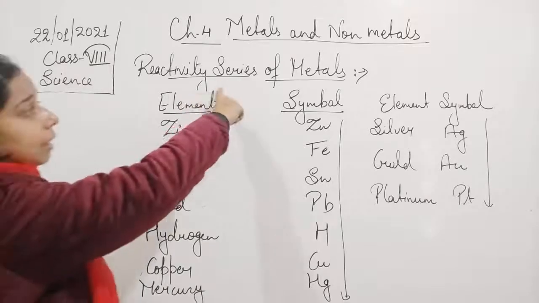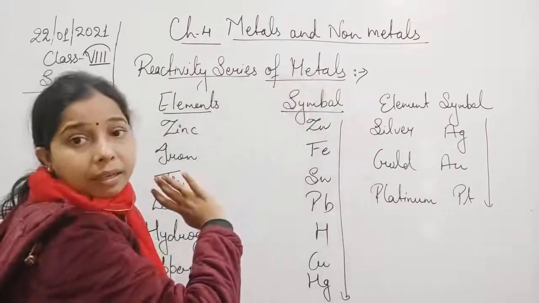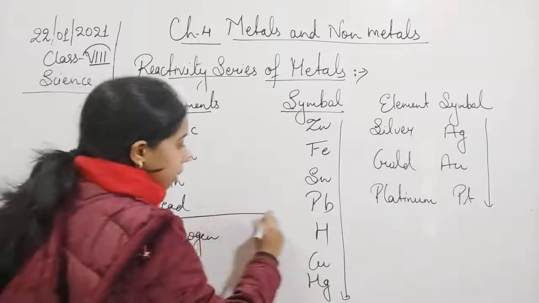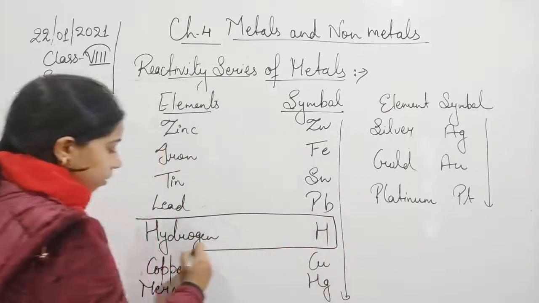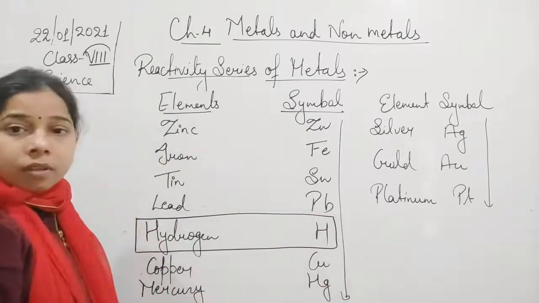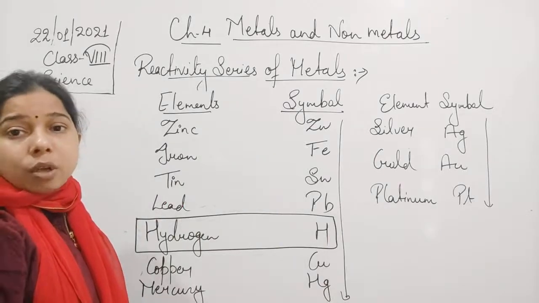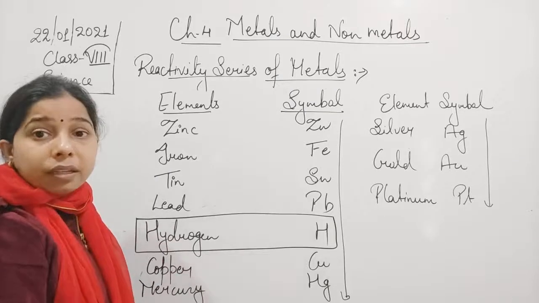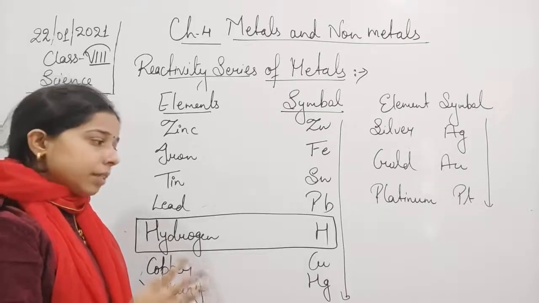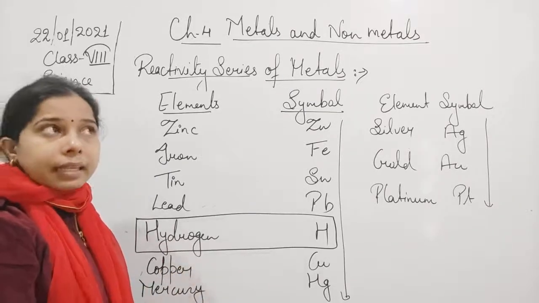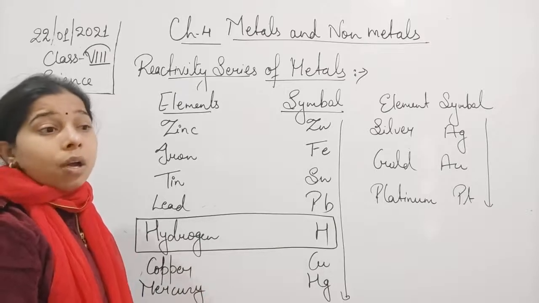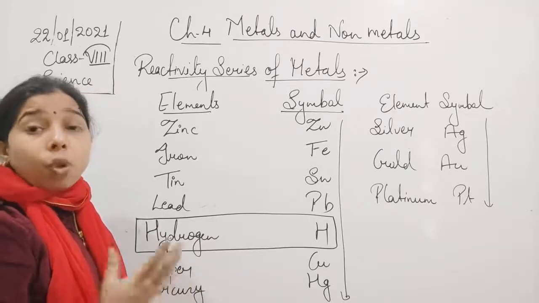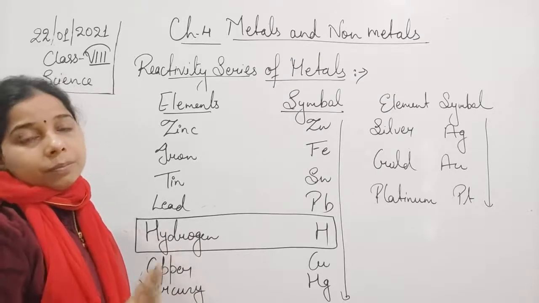There is another thing, student. Here we have seen that it is a reactivity series of the metal. But remember that hydrogen, it is considered to be a non-metal. Okay, so if it is a non-metal, so why it is kept in the reactivity series of the metal? Because normally we say that it is a non-metal, but till now it is not proved that it is totally non-metal or a metal.